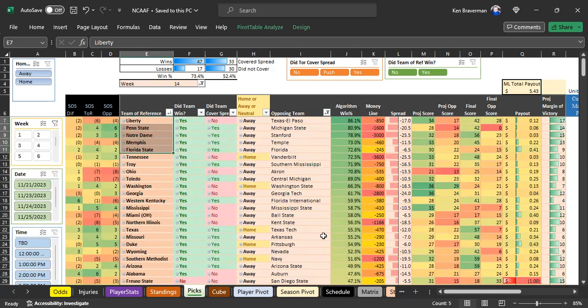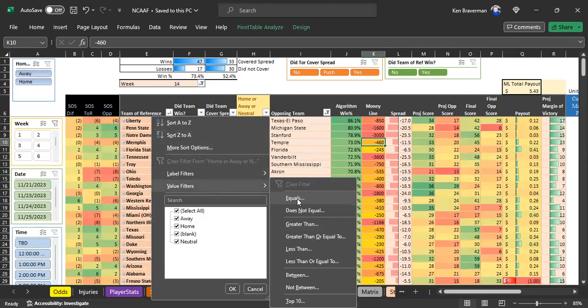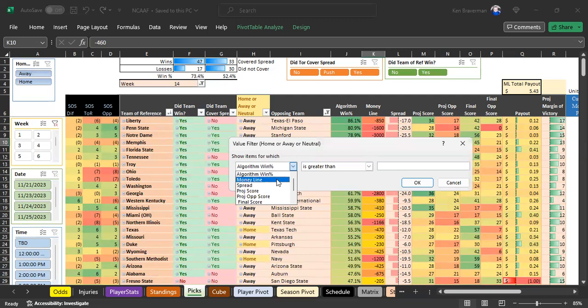So let me show you some simulations of the kind of money you could have made if you put some restrictions on your bets. Instead of taking the top 15 games on the list, what if you said, all right, I don't want to take any game that has a line that's worse than minus 1,000? You can put a filter on here for a money line that was greater than minus 1,000.